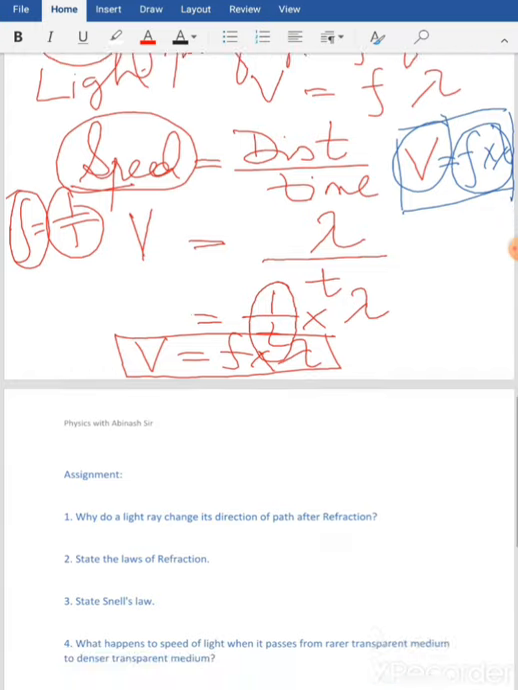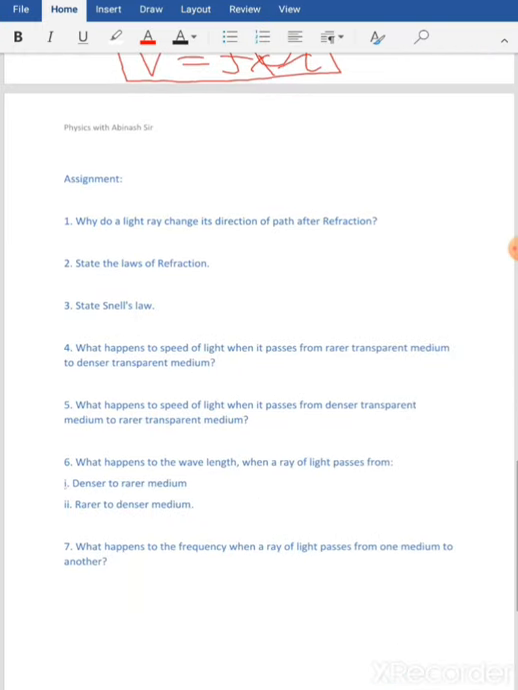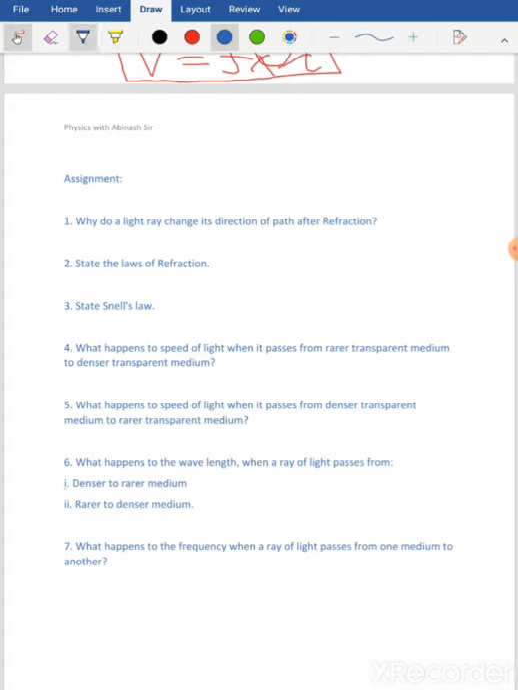So that's all for today. Now here we have the assignment. You can pause this video here and note down these 7 questions which I have given you as the assignment for today, which you have to copy, write the correct answers and solutions, and send to me in the evening as usual.